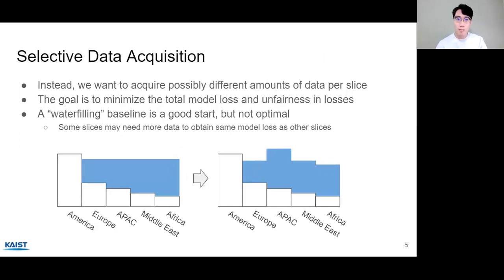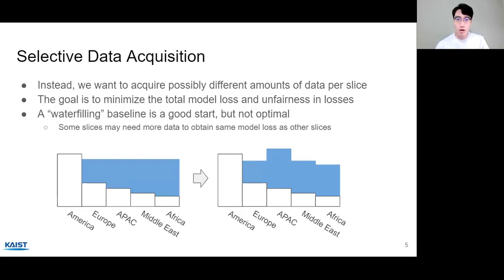So now we want to acquire possibly different amounts of data per slice. The goal of this work is to minimize not only the total model loss, but also the unfairness in losses. This notion of fairness is a little different from the traditional fairness notion like disparate impact. This is saying that for different slices, I want to provide the same loss, which means that if a company is providing some service worldwide, we want to provide the same quality of service to all customers, which is an extremely important measure for a company.